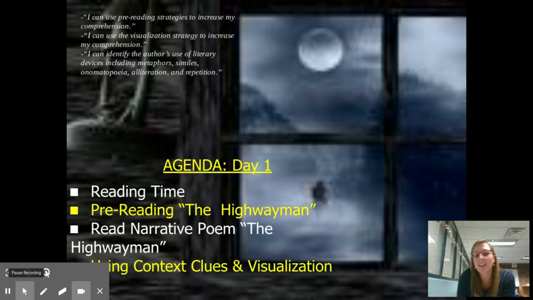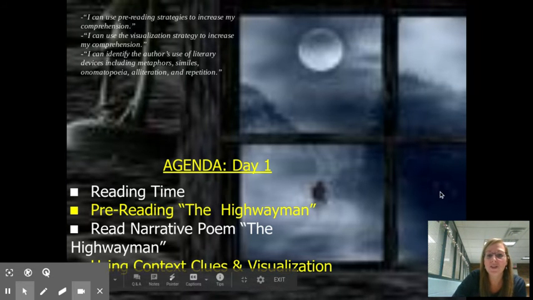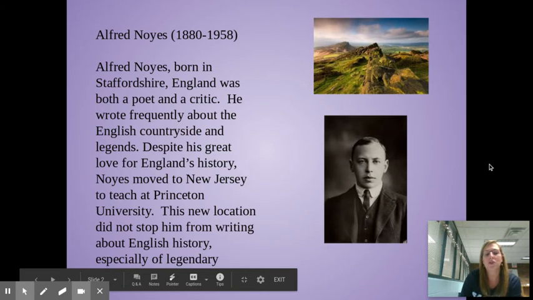So today we're going to get into a poem called The Highwayman. This is a really famous poem and probably, definitely a favorite by most seventh graders. And it's a little dark, it's a little romantic. So let's take a look at who wrote it and when it all came about. So let's continue on.